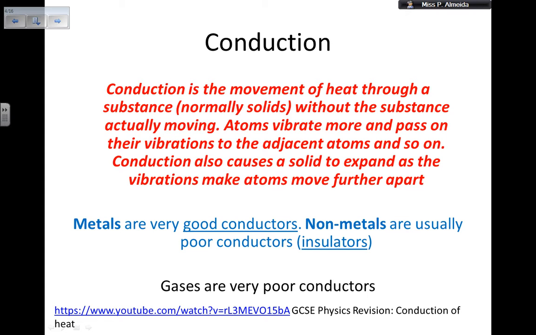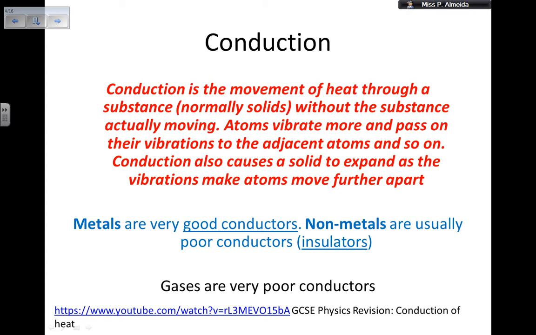Conduction also causes a solid to expand, because the vibrations make the atoms move further apart. There are several experiments and demos you can do in lessons to check not only conduction but also the expansion of solids. So conduction is actually a pretty cool topic.